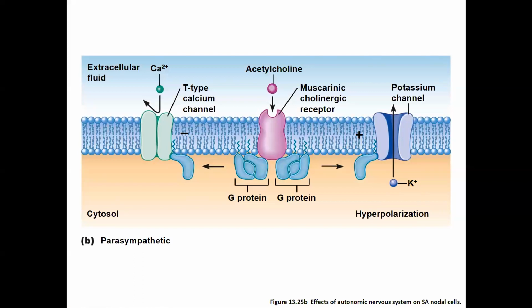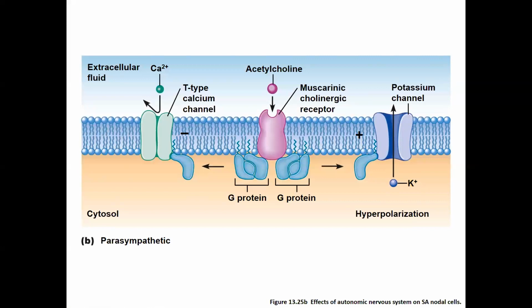Let's look at the sequence of events. So we have acetylcholine at the neuroeffector junction. Make sure you're tying all of these concepts together. Acetylcholine is going to leave a varicosity, diffuse across that membrane, and bind onto your muscarinic cholinergic receptor. That is a metabotropic receptor, and so it is coupled to a G protein.